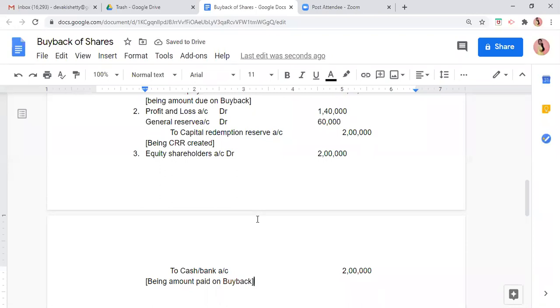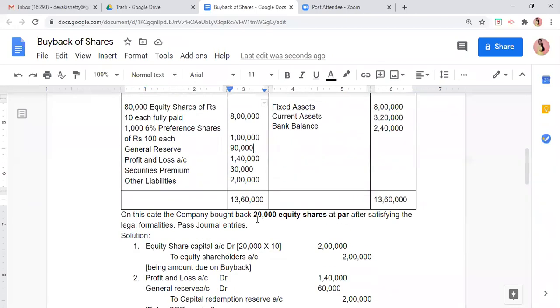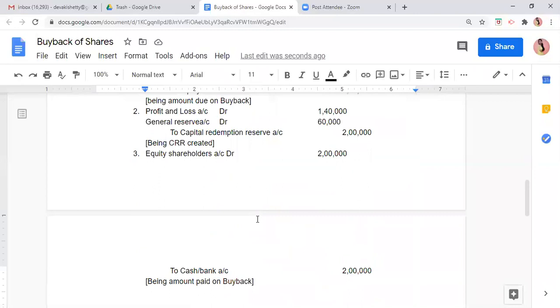Done. How much was pending? 2 lakh was due. We created CRR for 2 lakh and then lastly we got 2 lakh. So we paid the amount. The last entry is of payment on buyback. With this, the sum is also over.